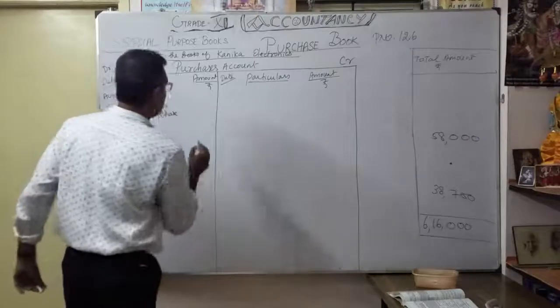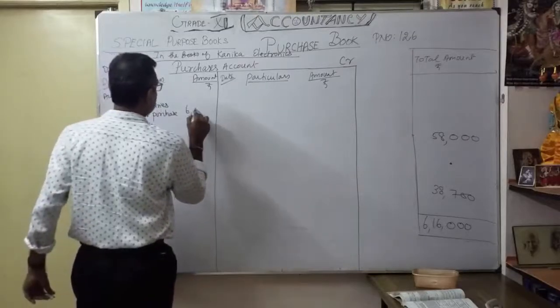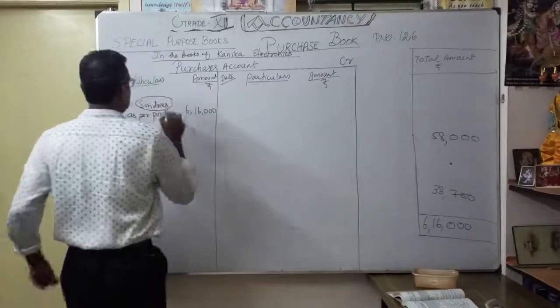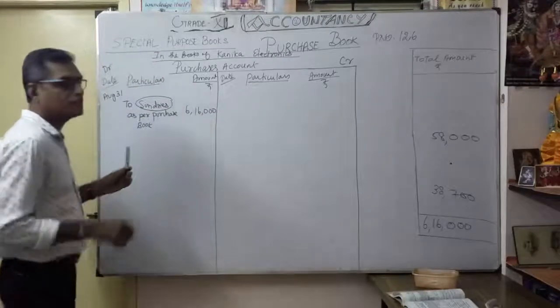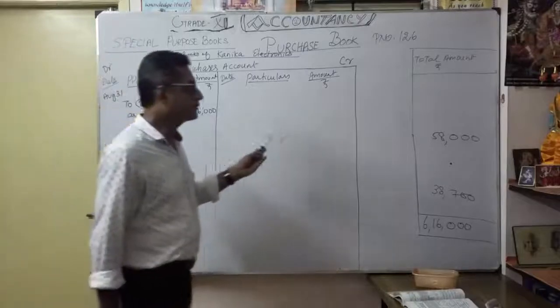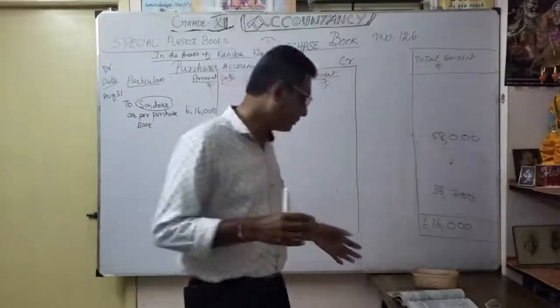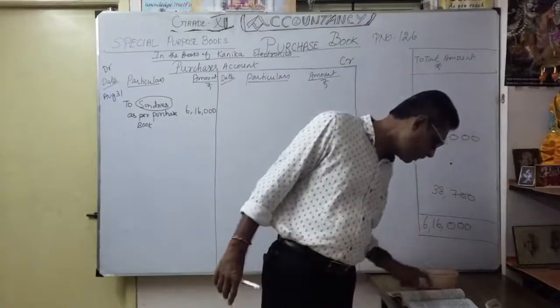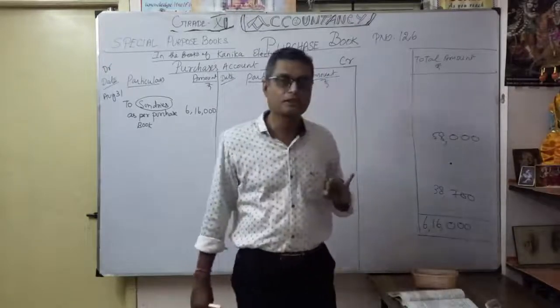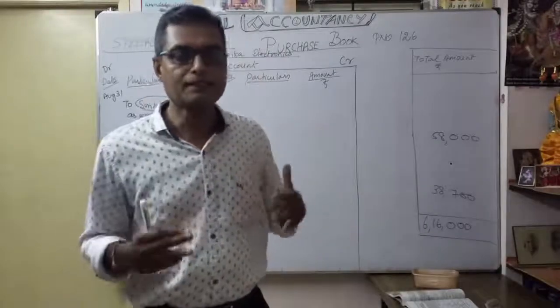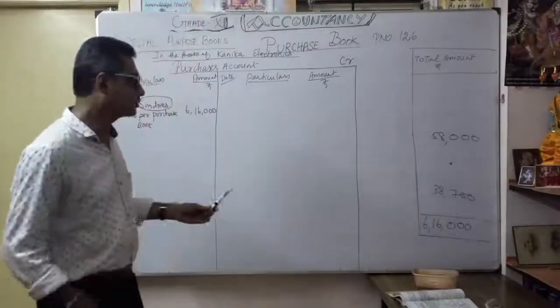How much? 6,16,000. Here, what is the meaning of sundries? That is the total amount of the different suppliers. Correct. How many suppliers are they dealing with? Maybe a maximum of one. Pawan Electronics, Northern Electronics. Correct. So 2 or 3 different suppliers collectively make the total amount of purchases.